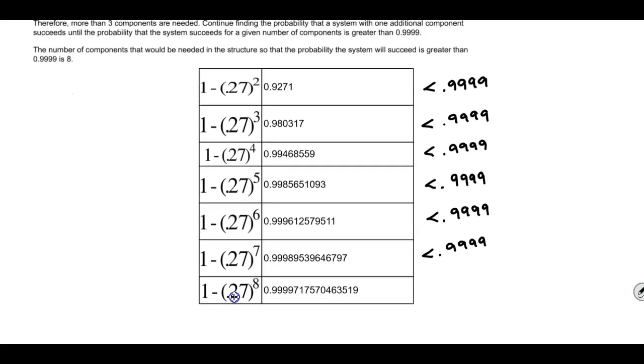Once we get to 1 minus 0.27 to the eighth power, we can see that this number is actually greater than 0.9999. So therefore, the number of components that would be needed in the structure so that the probability that the system will succeed is greater than 0.9999 is the value of 8.